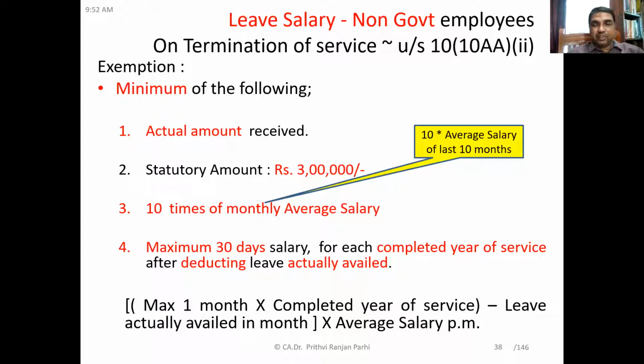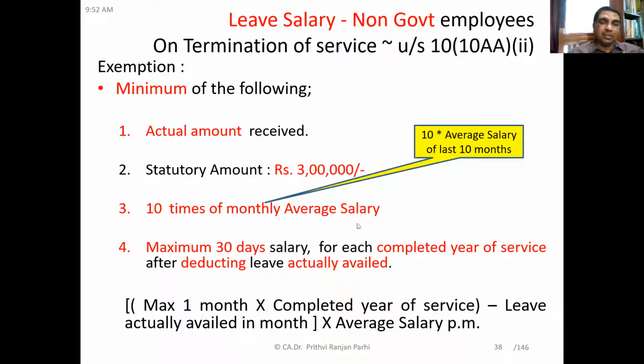So we need to find out how many years of service have been completed. But again, you watch, it is written completed year of service, the term 'a part thereof exceeding 6 months' is not there. So you have to take only the number of years that are completed. Then the maximum limit is 1 month, or 30 days salary, for each completed year of service. But if leave has been availed, that has to be deducted from there: minus leave actually availed in months.